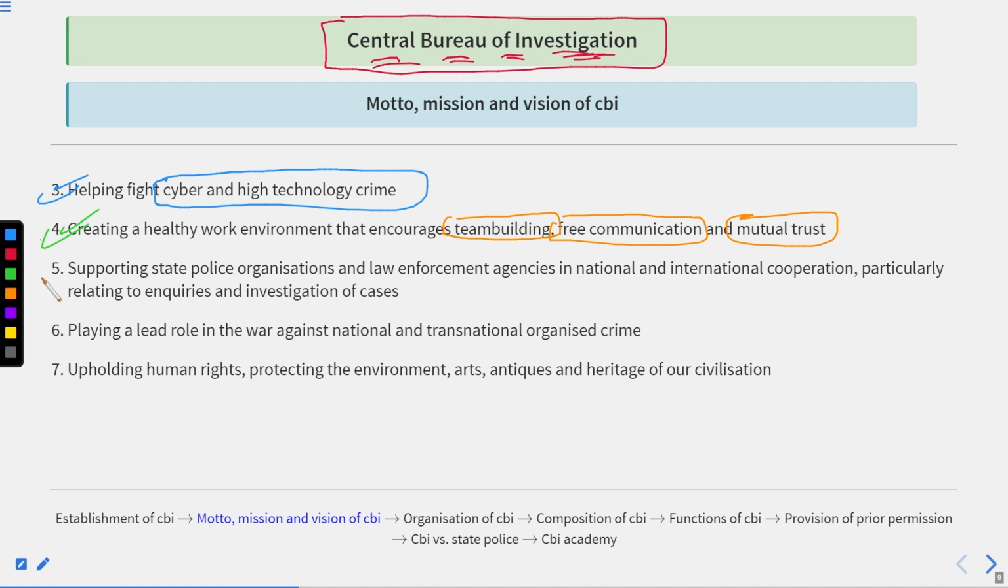After this, third is supporting the state police organizations and the law enforcement agencies in national and international cooperation, particularly related to the inquiries and the investigation of it. Got it? After this, playing a lead role in the war against national and transnational organized crimes.